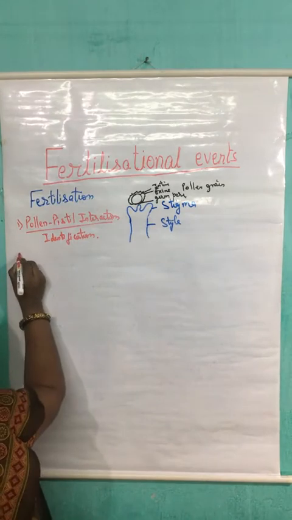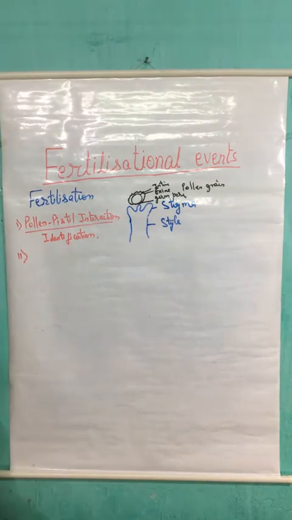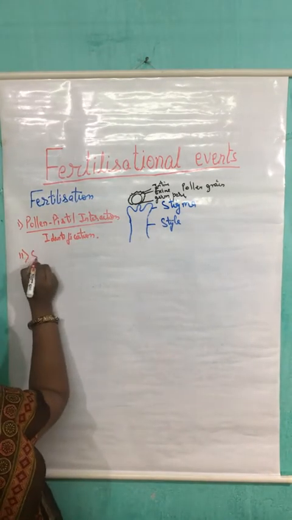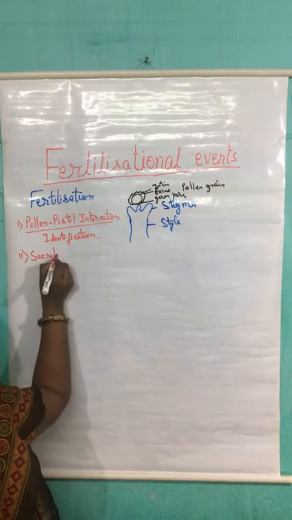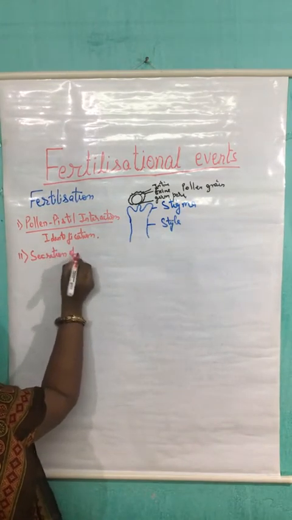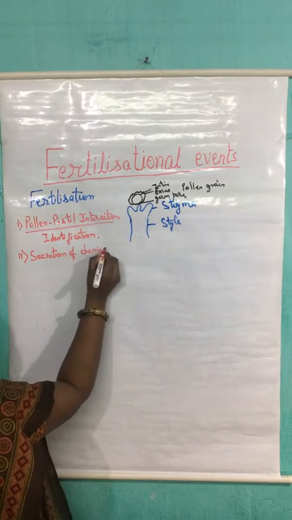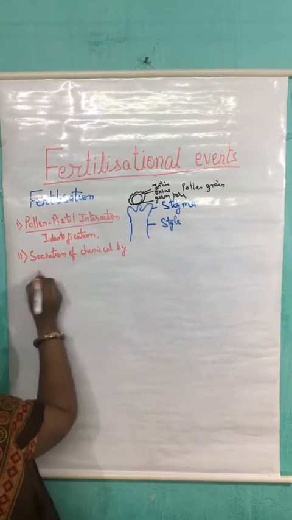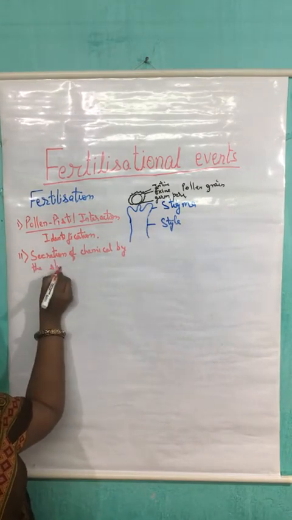Now after this, the second step is secretion of chemical by the stigma.